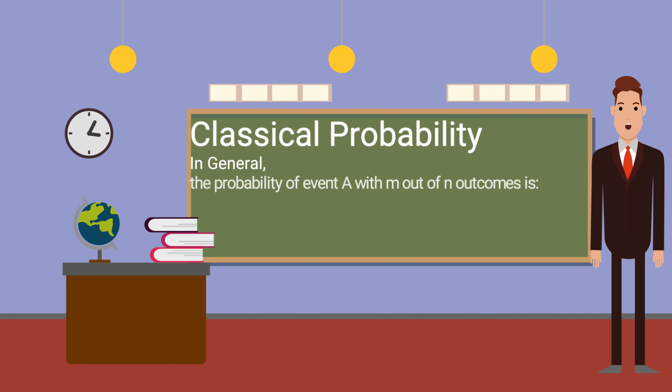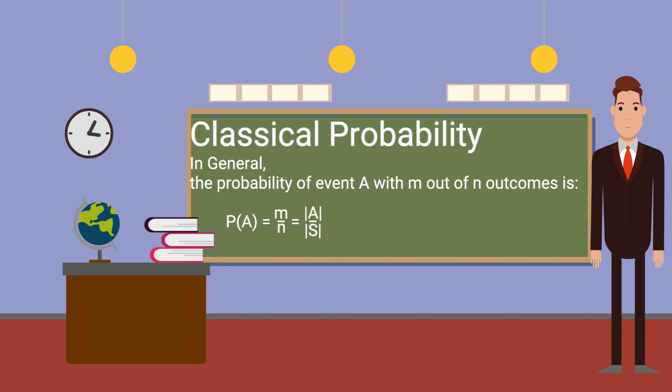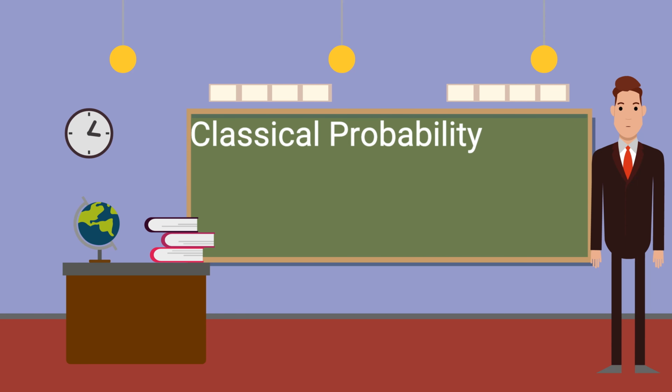In general, for a random experiment with n equally likely outcomes, the probability of an event A with m out of n outcomes from the sample space is m divided by n. As you can imagine, counting all of the outcomes in an event and the sample space can be a lot of effort for complex experiments. Fortunately, we can use a principle called the multiplication principle of counting. If there are m ways of performing a task and n ways of performing another, then there are m times n ways of performing both tasks.